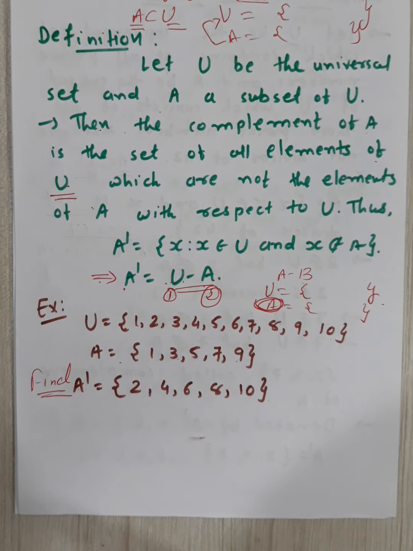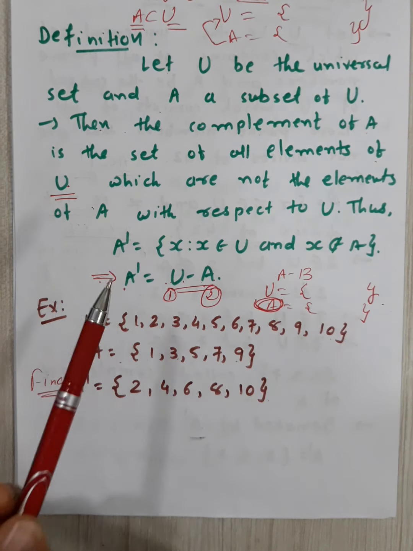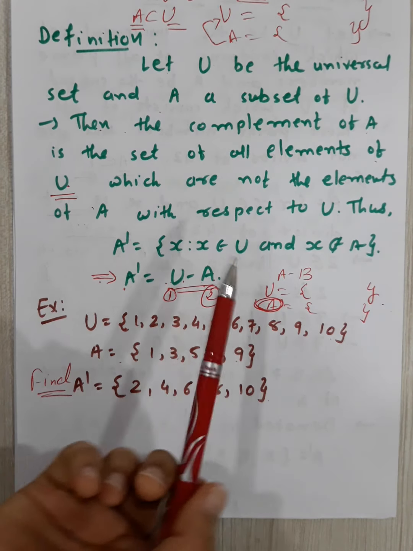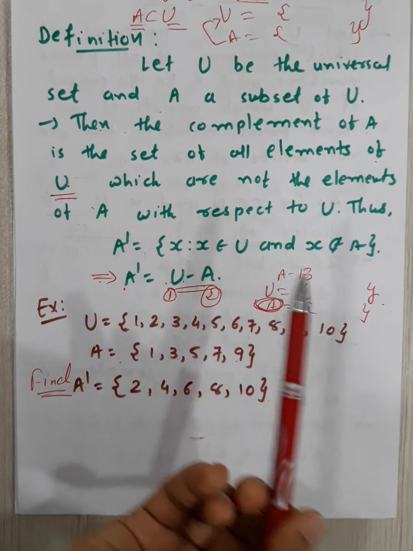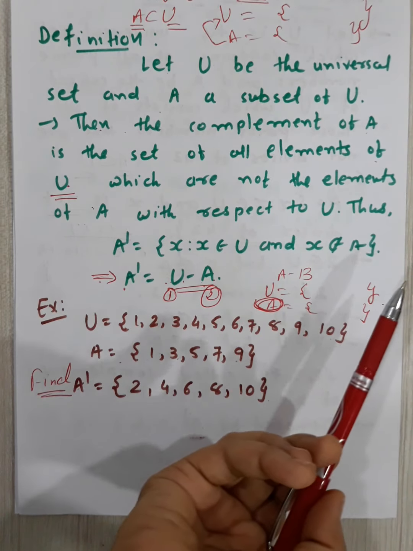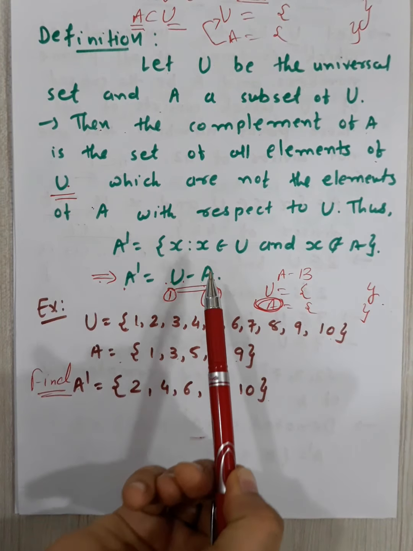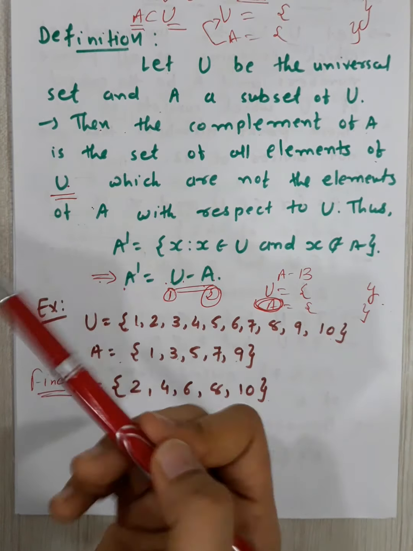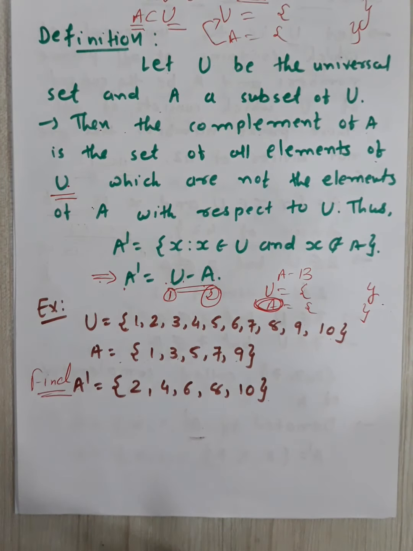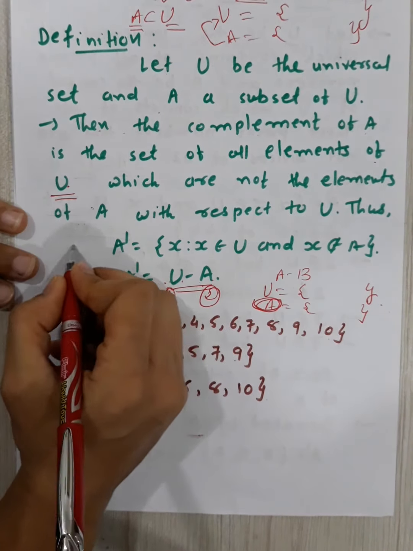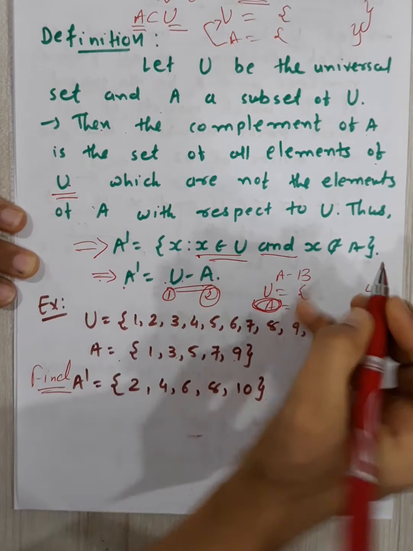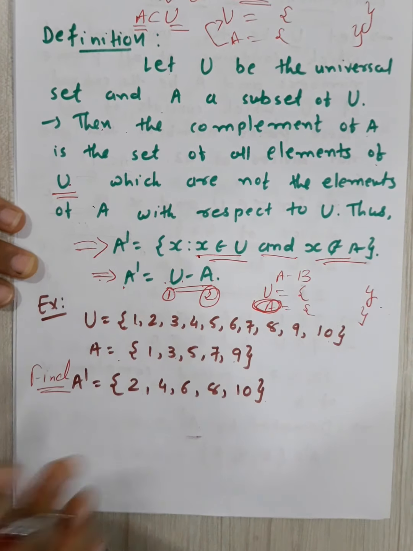I told you that definition of a dash and a b c d, there are 4 options are there. x belongs to u or x does not belong to u, कर देते हैं, या फिर शायद x belongs to u but x belongs to b, ऐसे कुछ भी करके डिफरेंस करके a b c d आपको 4 ऑप्शन देंगे. तो सिंबॉलिकली definition is important, that x belongs to u and x does not belong to a.